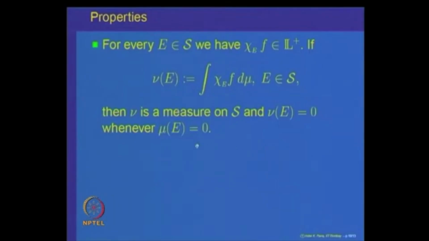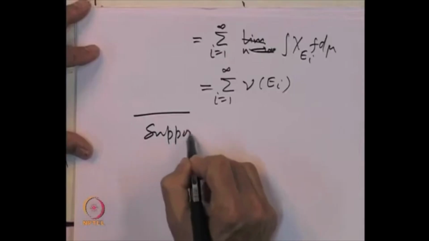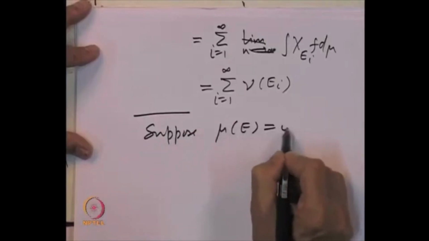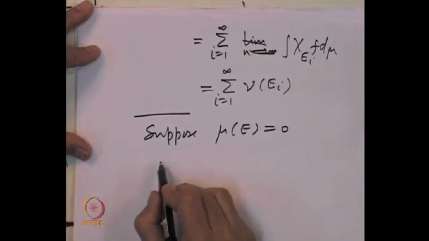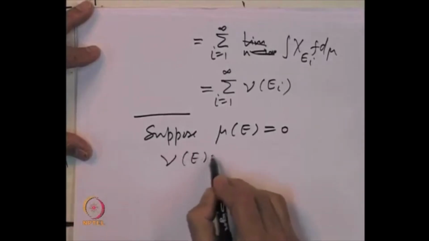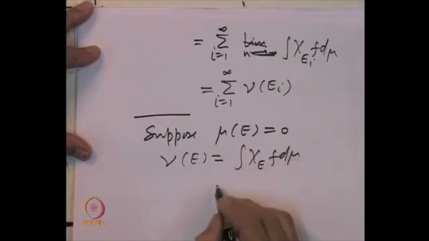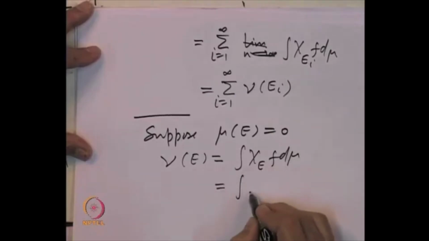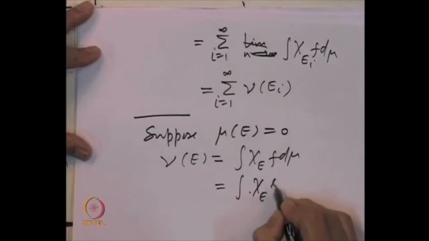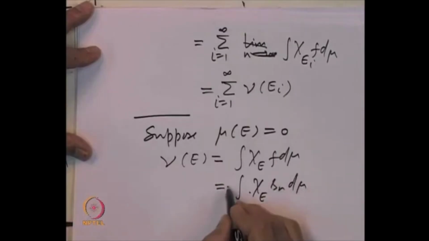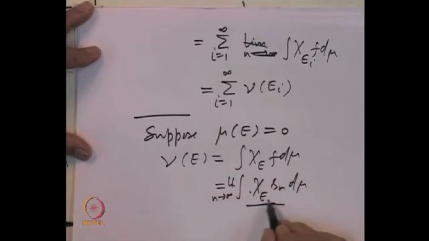And finally, to prove that nu of E equal to 0 implies mu of E equal to 0. So, let us suppose mu of E equal to 0. Then what is nu of E? So, nu of E, which was defined as integral chi E f d mu, which was nothing but the limit of the integral of chi E times S n d mu. So, let us write limit n going to infinity of this, but mu of E being 0, this integral is 0. So, this is equal to 0.